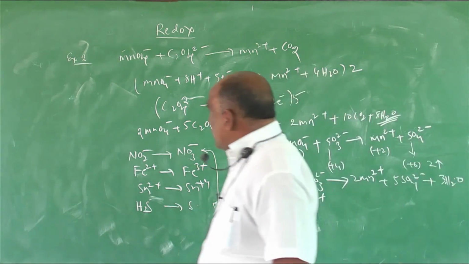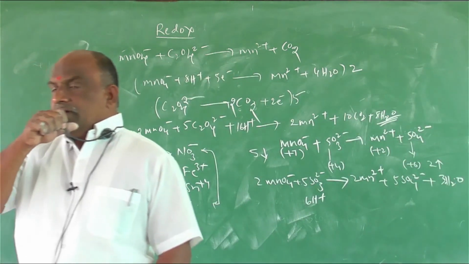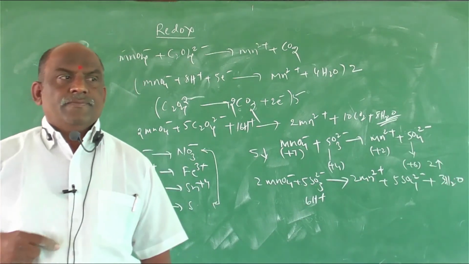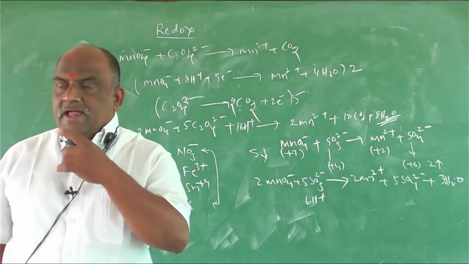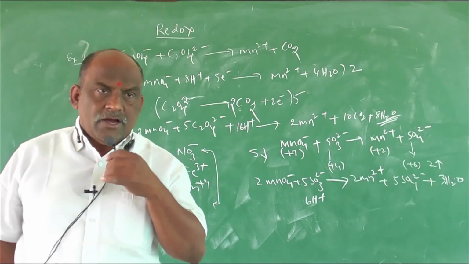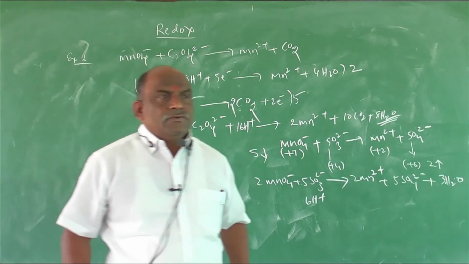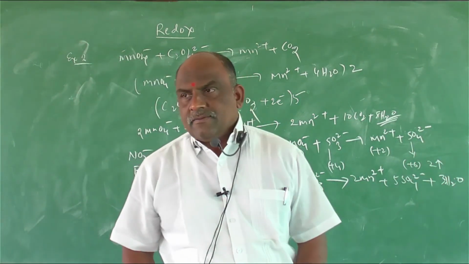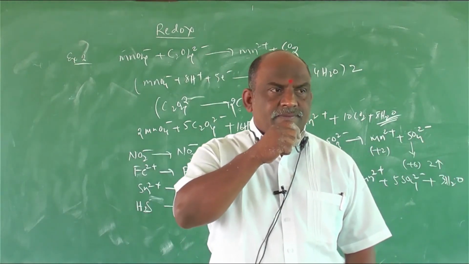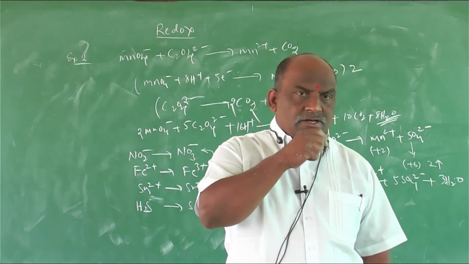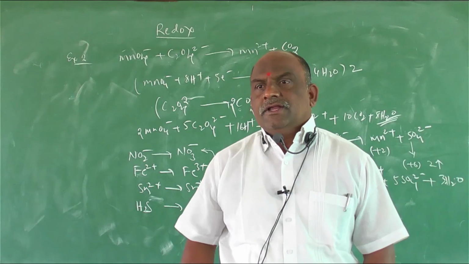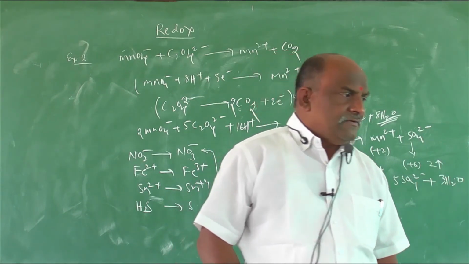So in acidic medium what to do? According to the procedure, add H plus ions to balance hydrogen atoms, add water molecules towards oxygen atoms. After that balance charges. After that add the equations, and you will get the final balanced equation.